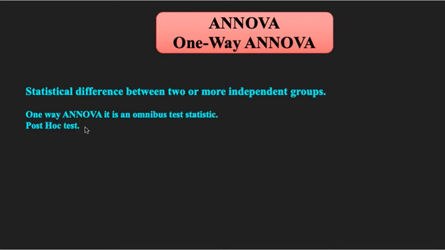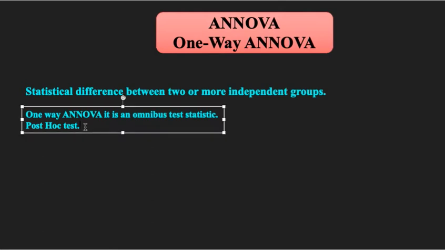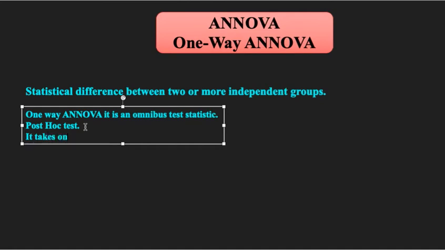Now first of all we should understand why this one-way ANOVA is called one-way ANOVA. The simple reason is that it takes only one independent variable. Fine.